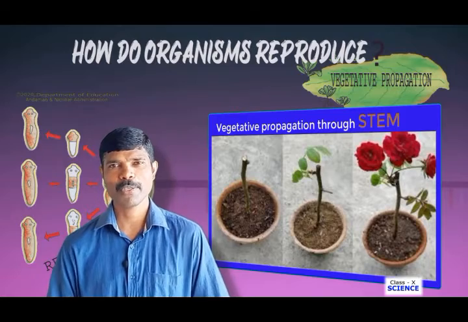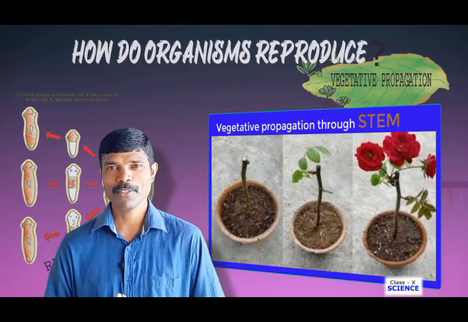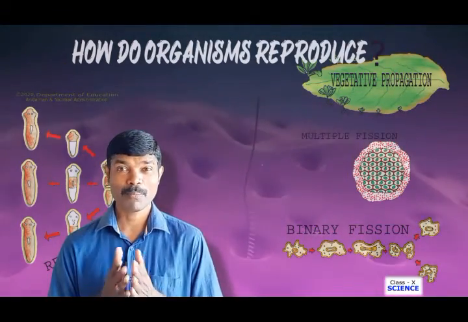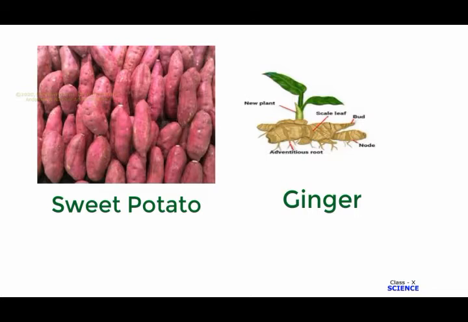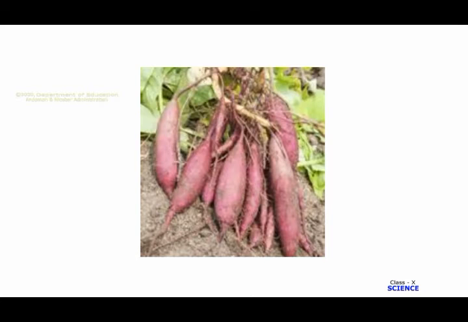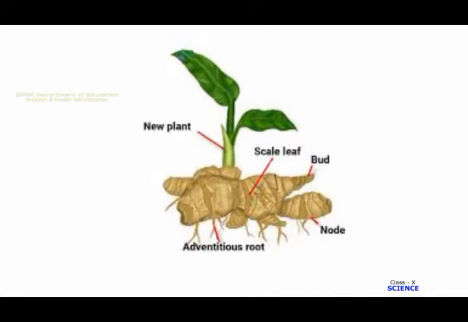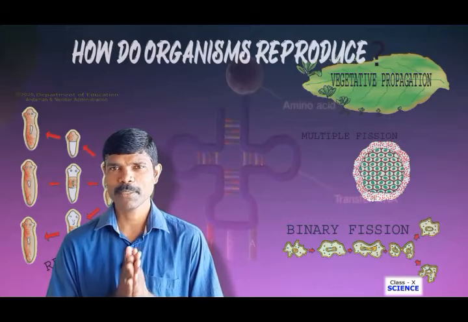Third one is vegetative propagation by roots. You are much familiar with the roots. Can you name some of the examples where the reproduction or new plants come out from their roots? Sweet potato, garlic, onion bulb are some examples of plants that reproduce by roots. If you look at the surface of sweet potato, then you will see some nodes on certain places. This node contains germ cells capable of germinating to a new plant. If you bury any of these nodes of sweet potato, which is typically a root, it grows to a new plant. So this way reproduction takes place by roots also.